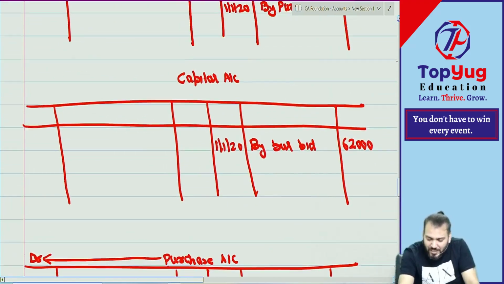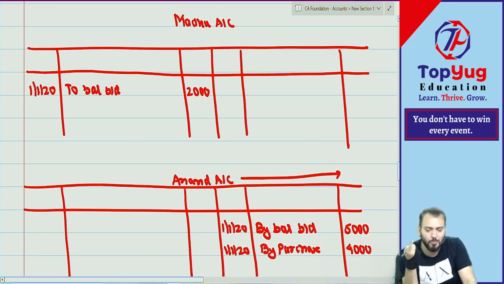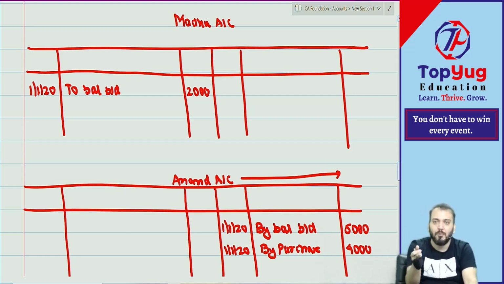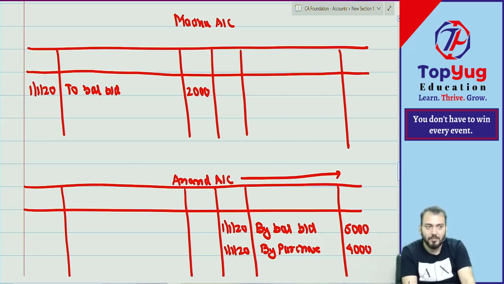Now I'll give one more piece of information. Do the posting of that also. Means pass the journal entry and then do the posting. They have given 1 Jan: purchased goods worth rupees 5000 payable at a later date, for cash less 20% trade discount and 5% cash discount. Just write down the date of payment, suppose 20 Jan. So on 20 Jan we'll pay the amount. Understood now? Are you able to understand?